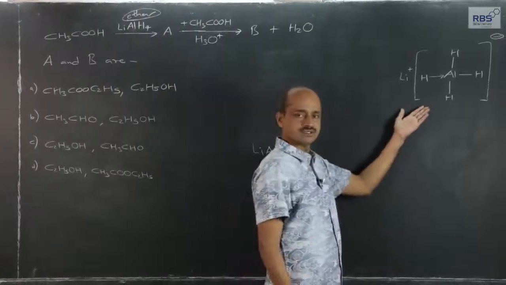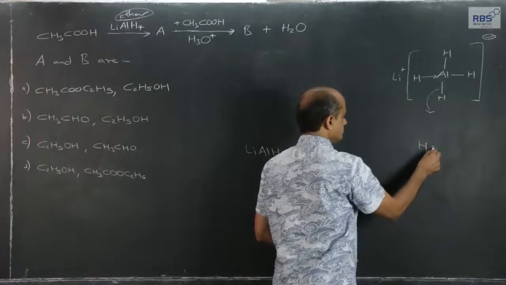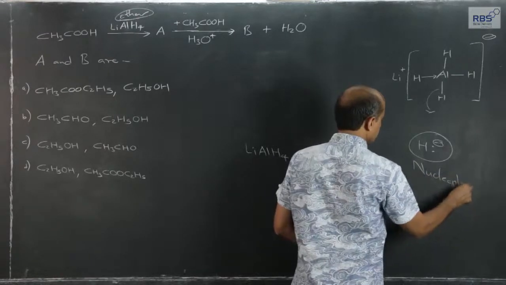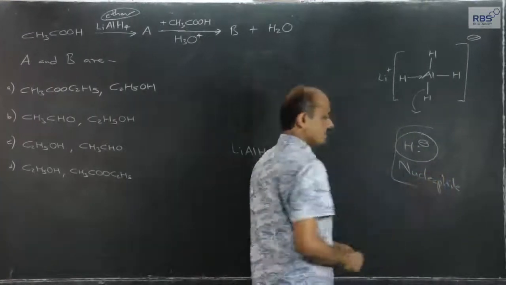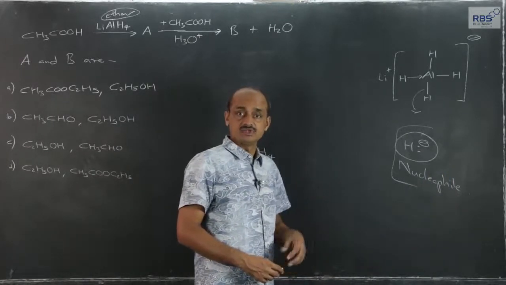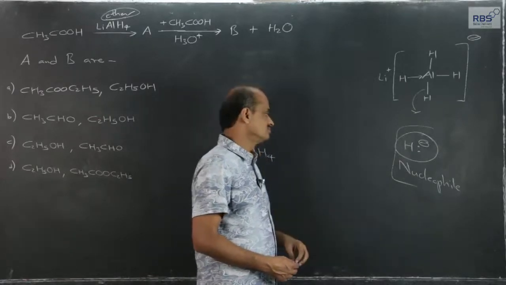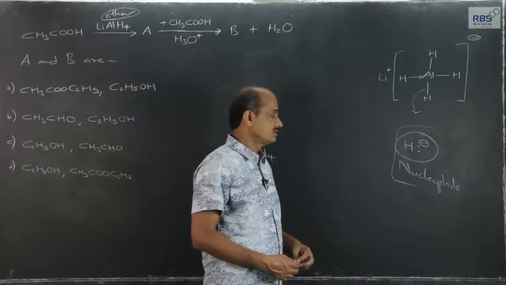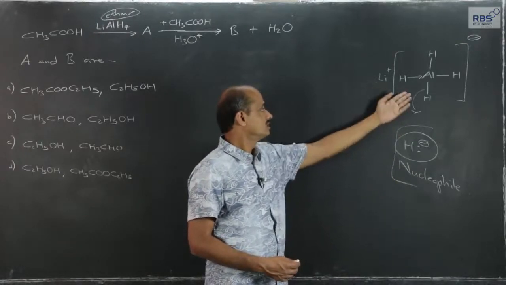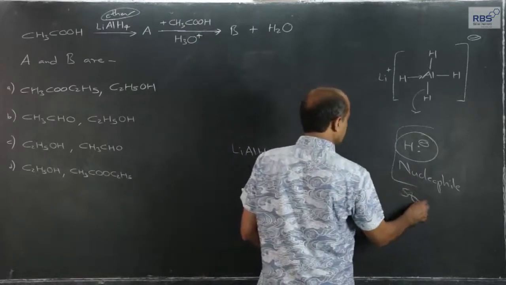LiAlH4, I have written the structure here. It makes available hydrogen in the form of hydride ion. It is a strong nucleophile. Like up till now we have considered OH minus ion, ethoxide, methoxide ion, Cl minus ion, weak nucleophile, NH2 minus ion. Similarly, hydride ion is available from this lithium aluminum hydride in the form of nucleophile. It is a strong nucleophile.